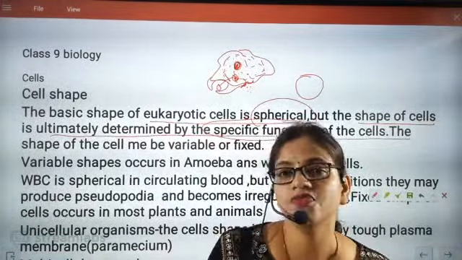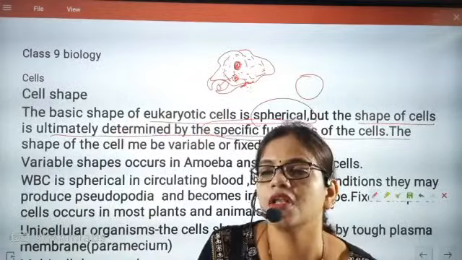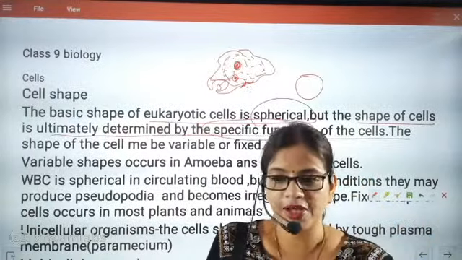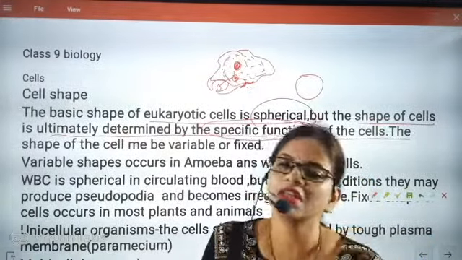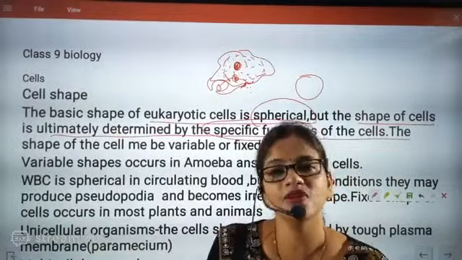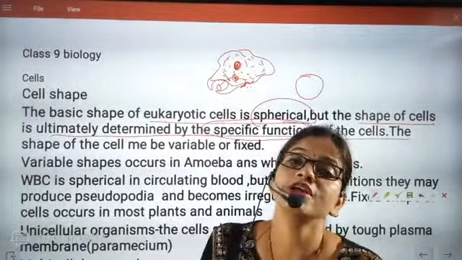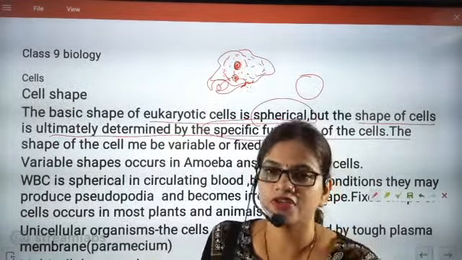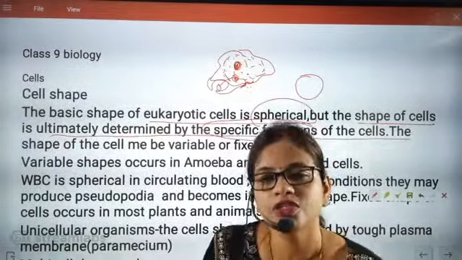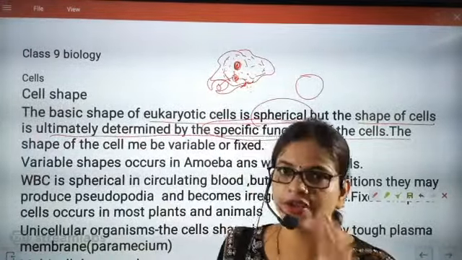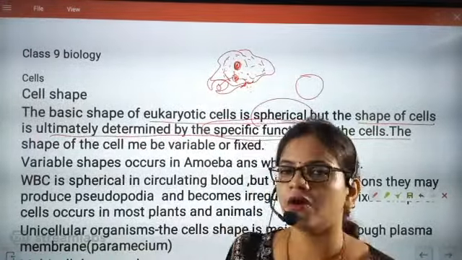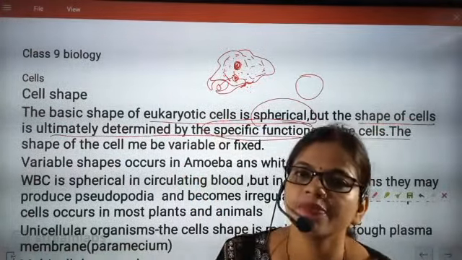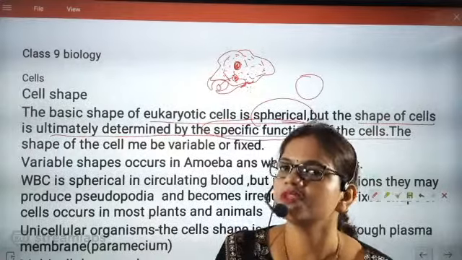So now we have understood two things back to back about the shape of the cell. The first important information we have learned is that the shape of the cell can be fixed, the shape of the cell can change, and then most of the cells will have their shape according to their function. Most of the cells will have their shape according to their function, meaning what work it is doing, accordingly it will have its shape. I hope you have understood this section.